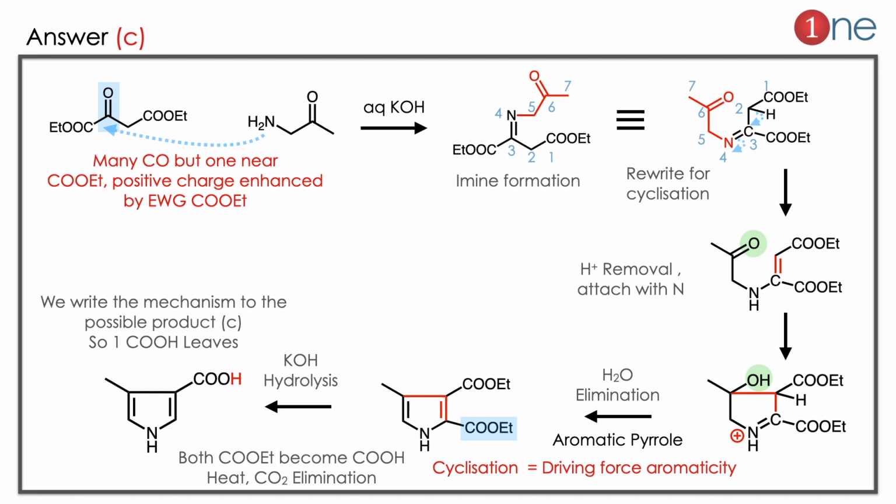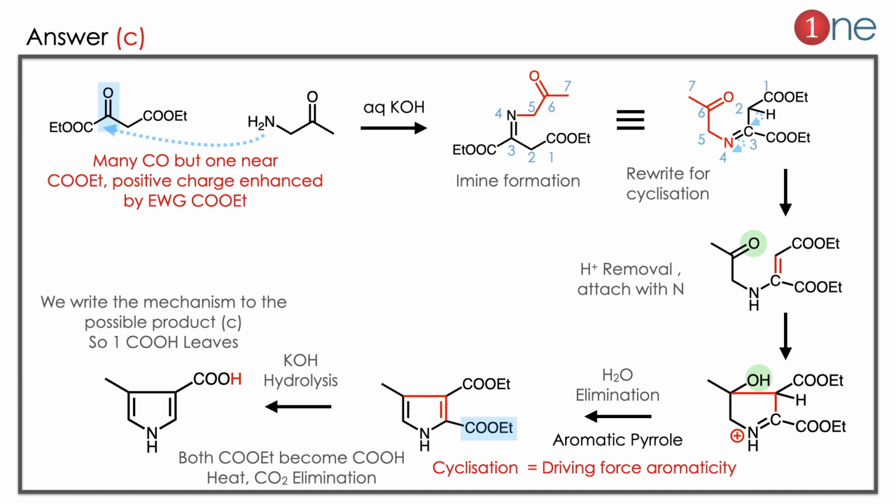So we rewrite the structure towards our product formation. We rewrite it for cyclization. Here I have given numbers, so follow them according to the numbers. Then we remove hydrogen from the second carbon because we have to promote the cyclization reaction. So we remove the H plus. The double bond is formed here and the nitrogen carries the charge. Again the charge travels through the system, so the double bond attacks the C=O. C=O becomes OH. Finally, water elimination leads to aromaticity. Here, cyclization is purely driven by aromaticity. That is the driving force. So an aromatic pyrrole is formed here.